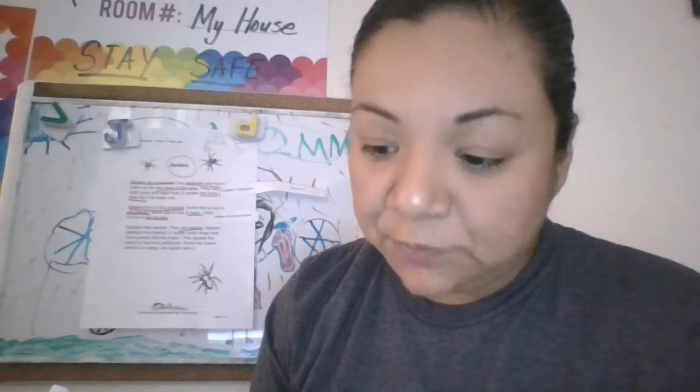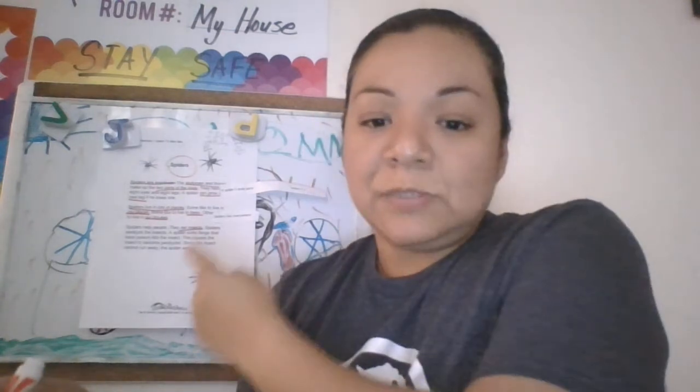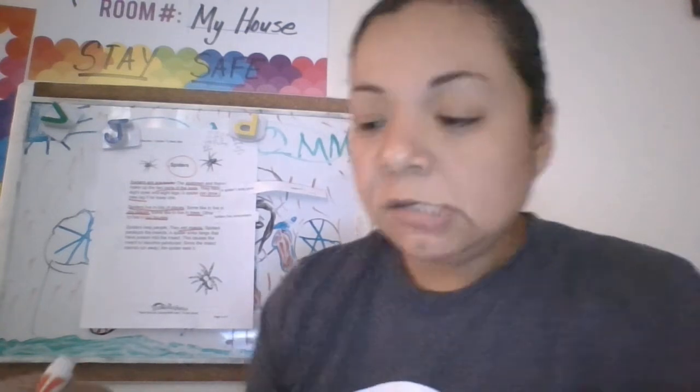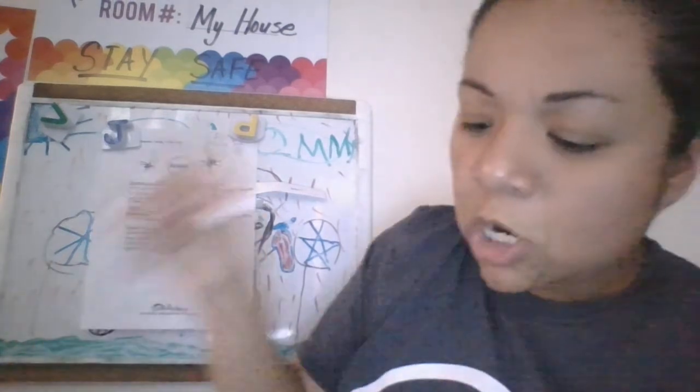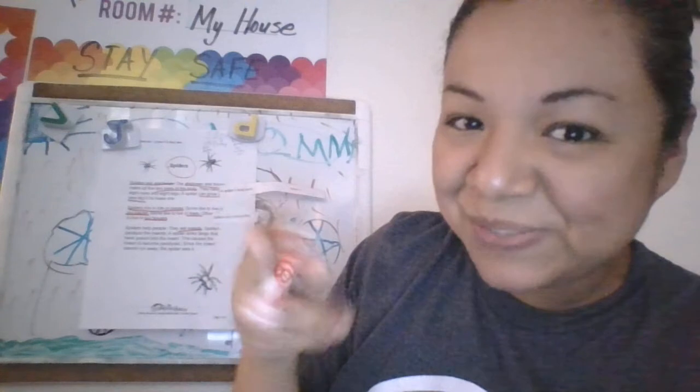It says, what causes an insect to become paralyzed? Okay, remember that word I asked you? What does paralyzed mean? You go back and use some of those context clues. Remember, circle that word, underline the sentence, and go back and reread. That'll help you make sense of the meaning, okay? So what causes an insect to become paralyzed? Well, let's go back. What causes? Cause and effect. Think about it, boys and girls, cause and effect.